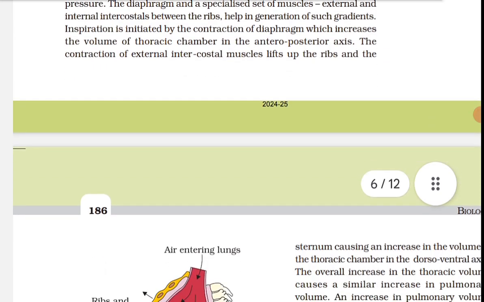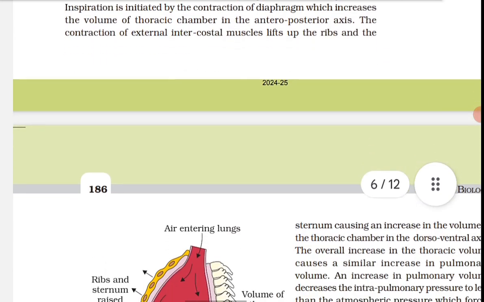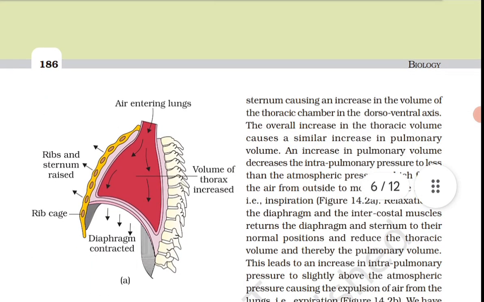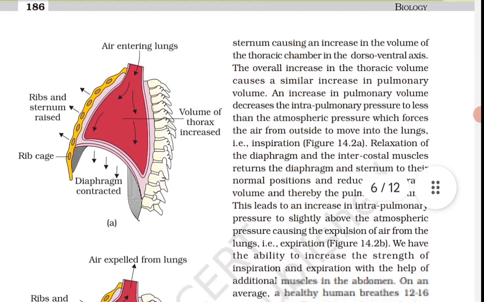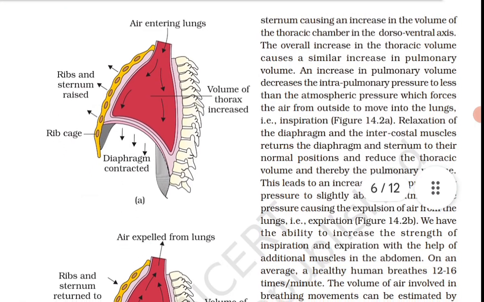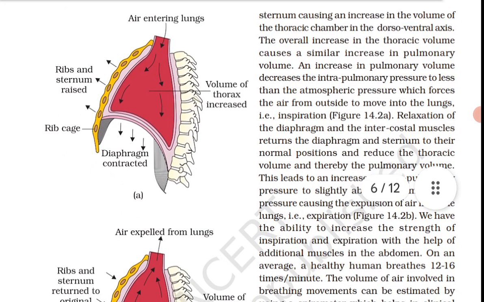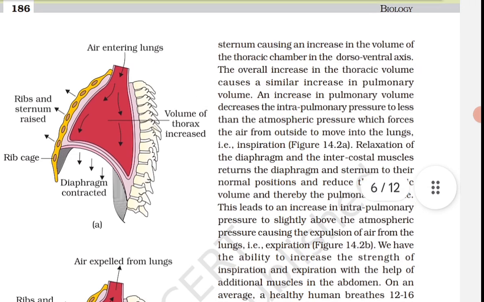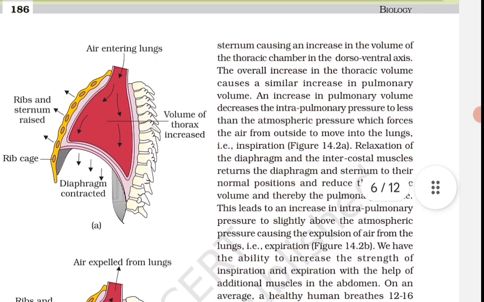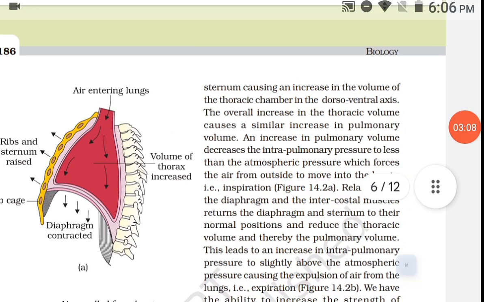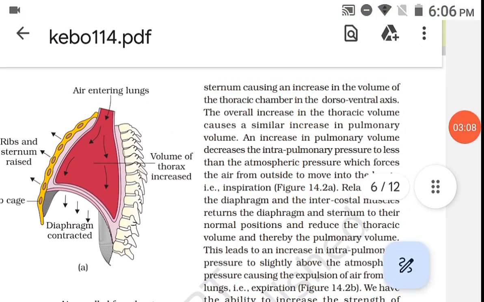ये अरेंज करने के लिए आ सकती है सीक्वेंस, इसलिए वापस से पढ़ देता हूँ स्पीड में। ओके, ठीक है, सुनना। First is breathing or pulmonary ventilation, by which atmospheric air is drawn in and CO2 rich alveolar air is released out. Second is diffusion of gases across alveolar membrane. Third is transport of gases by the blood. Fourth is diffusion of O2 and CO2 between blood and tissues. Fifth is utilization of oxygen by the cells for catabolic reaction and resultant release of CO2.